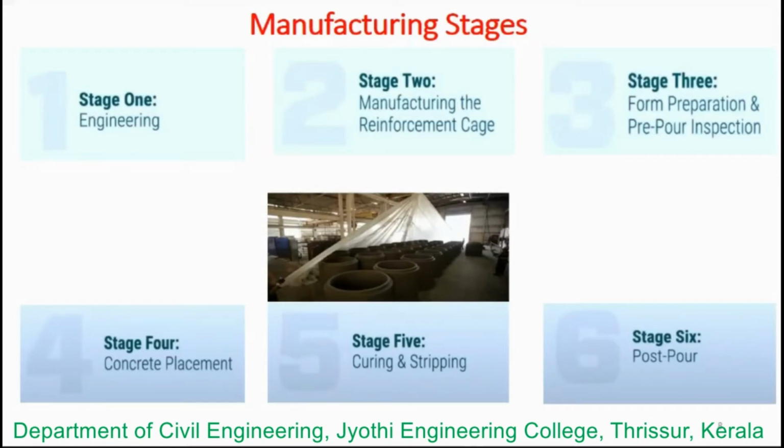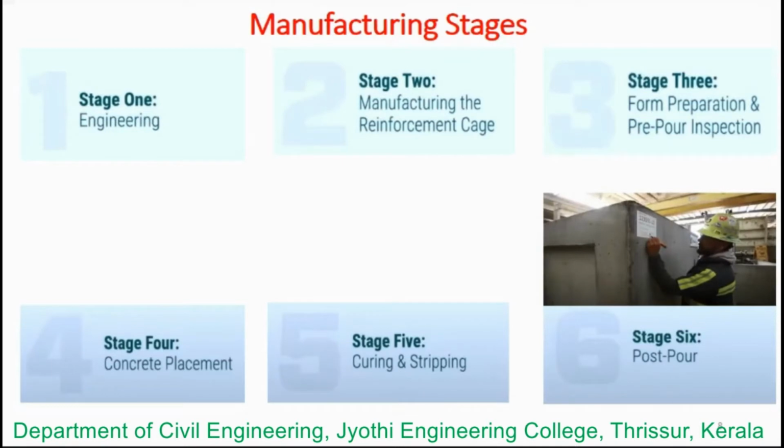Next we go to the post-pour inspection, where the quality control technician cross-checks that the design dimensions are maintained, and signs off. If all the parameters are met, he signs off. Then the precast product is labeled and transported to the site, and care is taken to make sure it is stored in a proper place. When the customer is ready to receive the order, the product is loaded on the truck, tied down for shipping and delivery. These are the manufacturing stages.